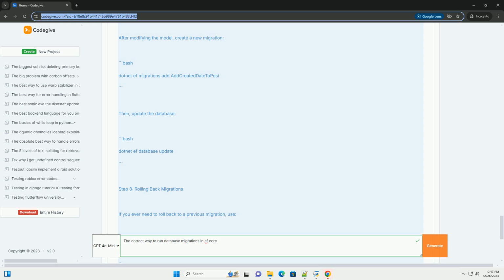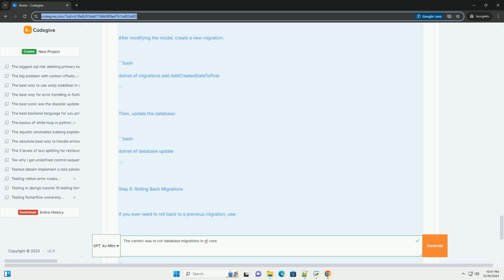Step 3, create the DbContext. Next, define your DbContext class that includes DbSet properties for your models. Step 4, configure the DbContext. In your Startup.cs or Program.cs, configure the DbContext with your database provider.